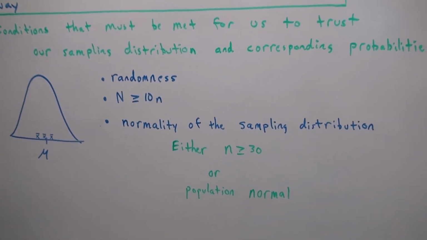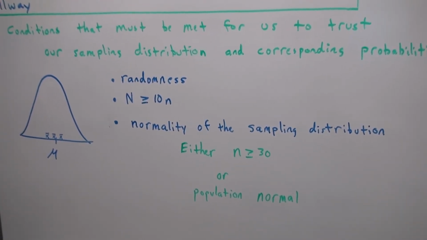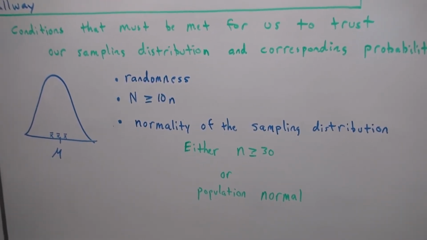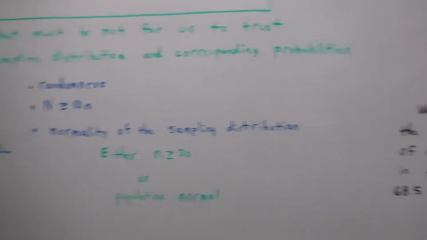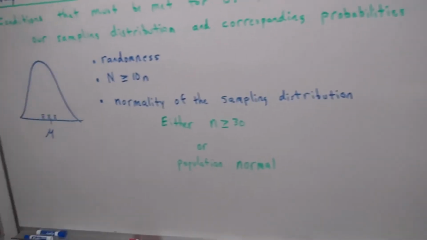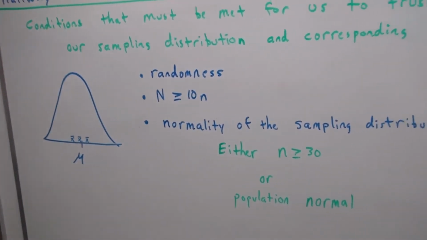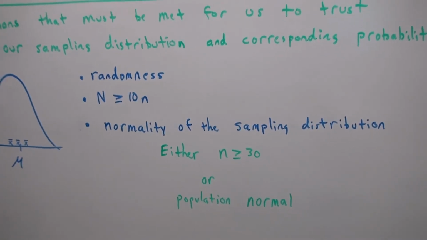How do we establish normality of the theoretical sampling distribution? We either have to have a sample of at least 30 or be told that the population is normal to begin with. Neither is true. Our sample size was 24, and we're not told that the population is normal, so how are we going to establish that that sampling distribution is normal and then be able to proceed, get a confidence interval?